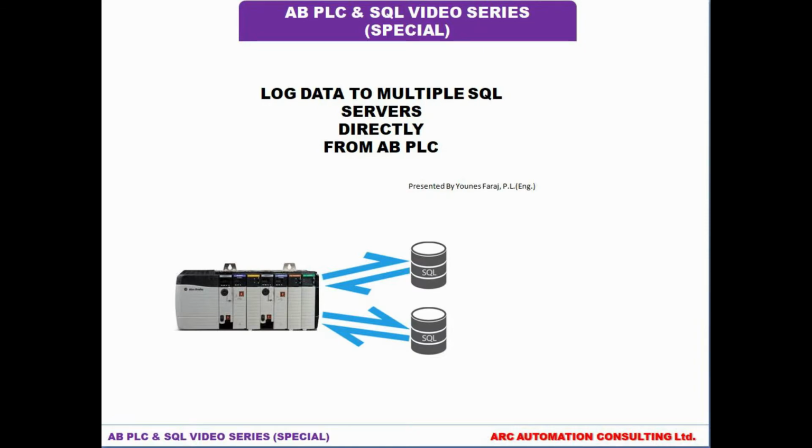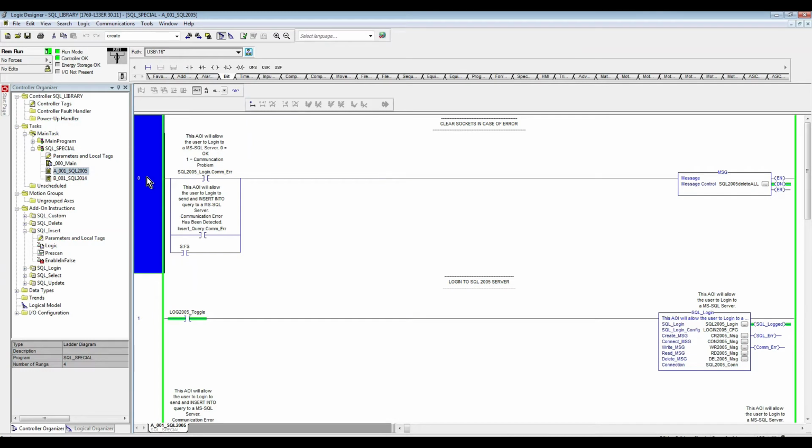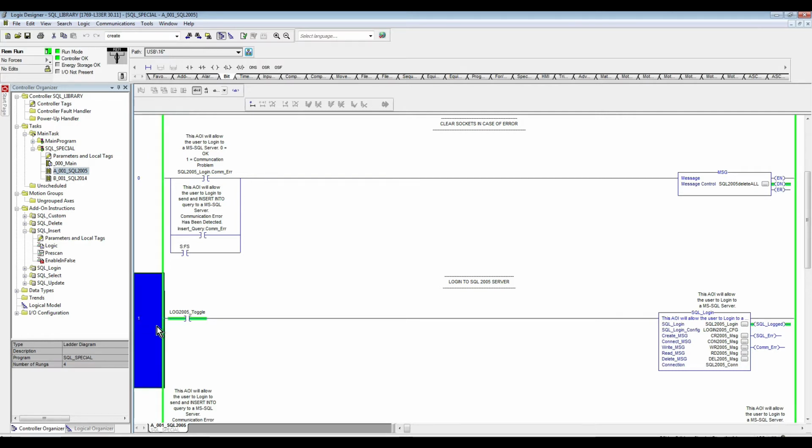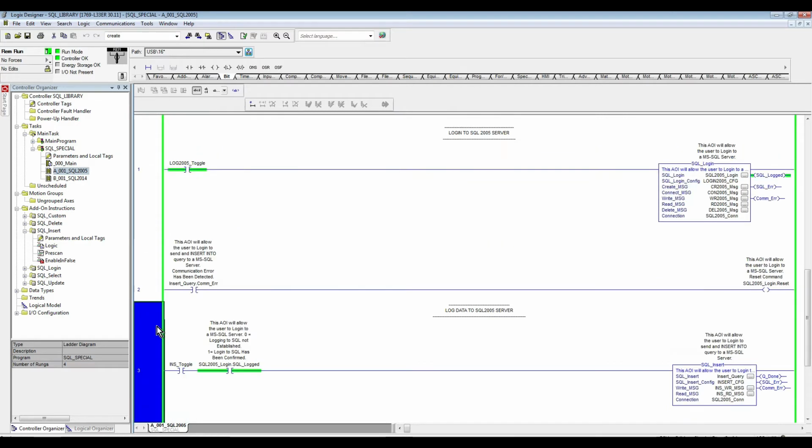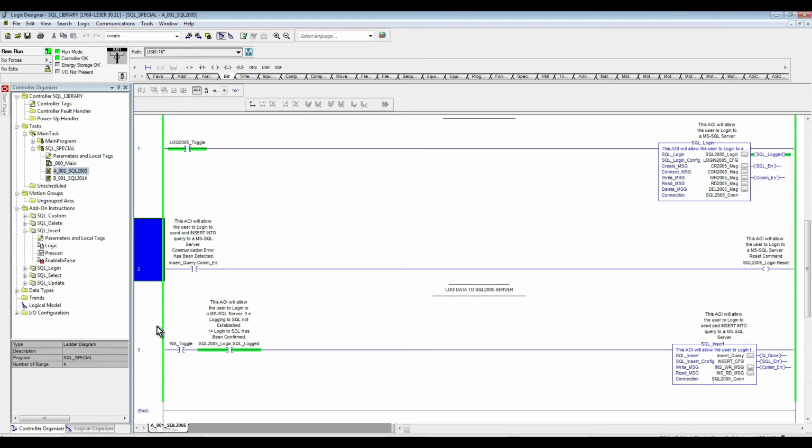So let's start. As you can see here, I am already online with the PLC, and I already added some extra logic from the previous video so we can perform the login.